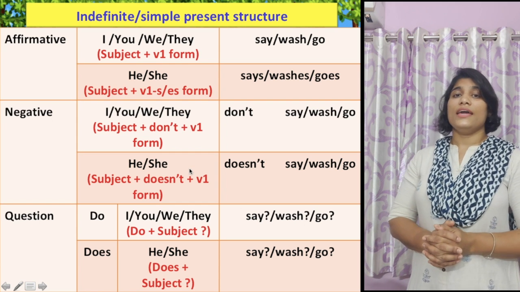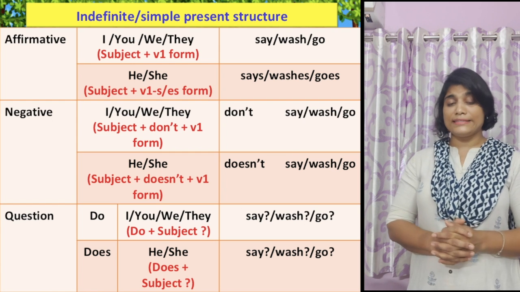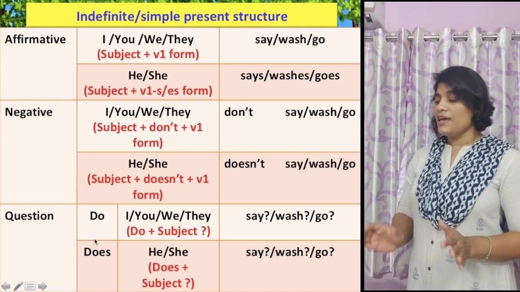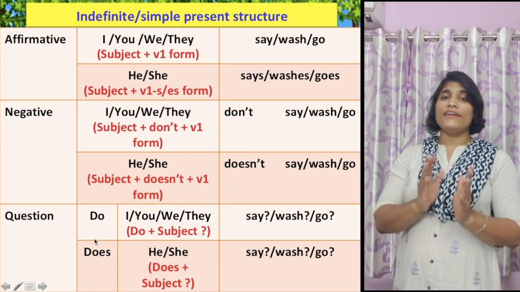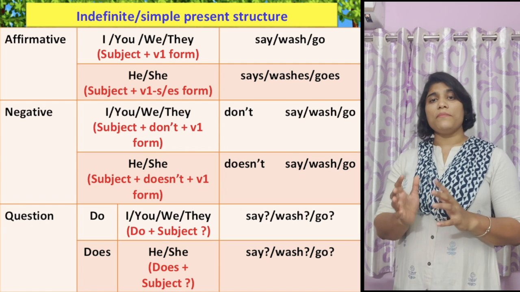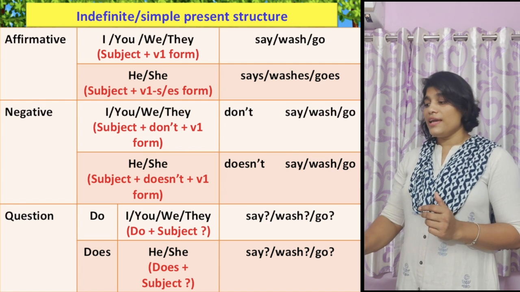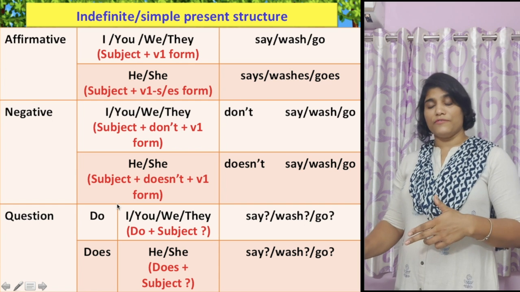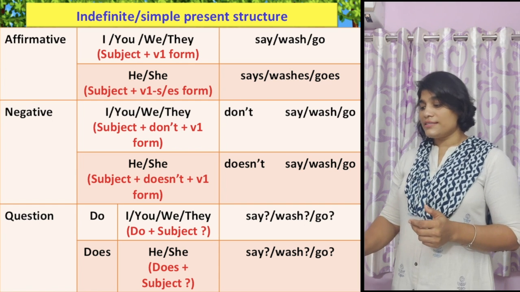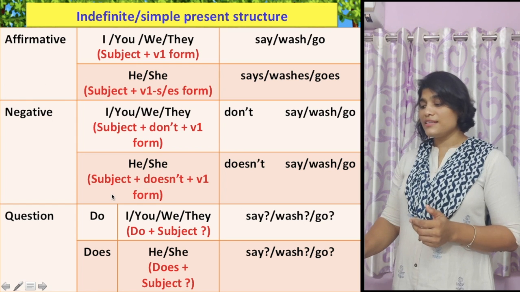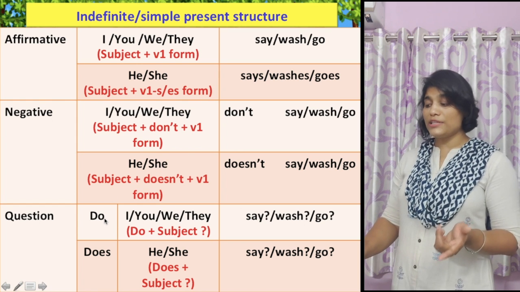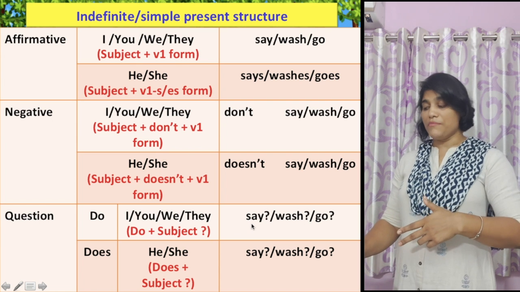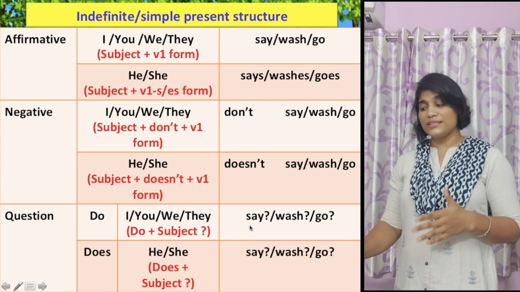Now come to the interrogative sentences, or questions. How do you do that? This is very simple. You have to rearrange the subject and verb placement. In other cases, you find the subject sits first, then comes the verb. But here, you see first the verb do, that is the auxiliary verb, then comes the subject, and after that the main verb, or the base form of the verb, is used.